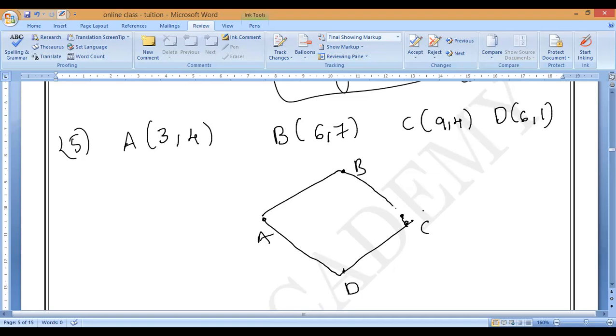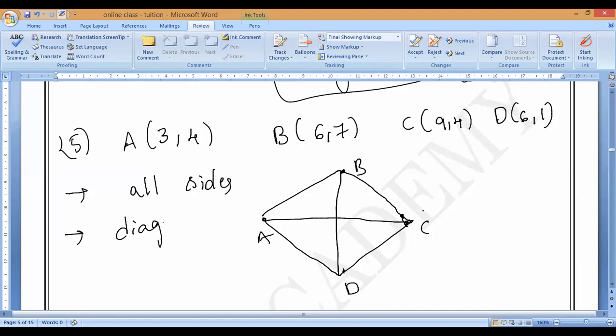What are the properties of a square? All sides are equal. That means two possibilities are there, either rhombus or square. What is the difference between rhombus and square? In a rhombus, the diagonals are not equal. In a square, the diagonals are also equal. Diagonals means A to C and B to D.